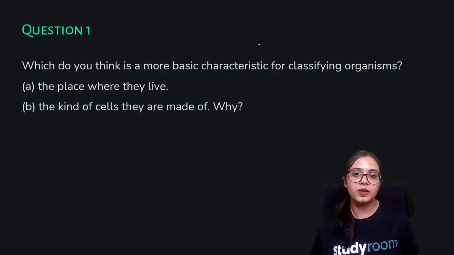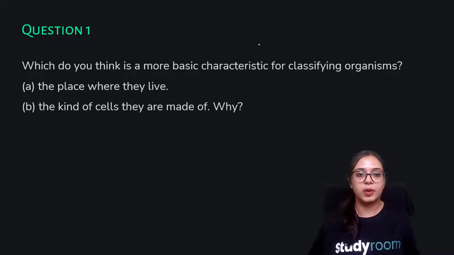Which do you think is a more basic characteristic for classifying organisms, the place where they live or the kind of cells?